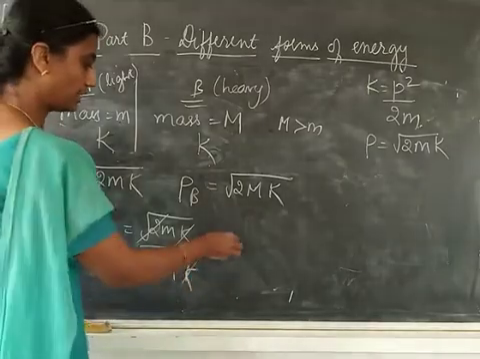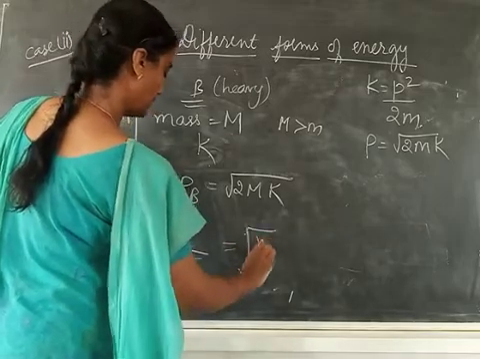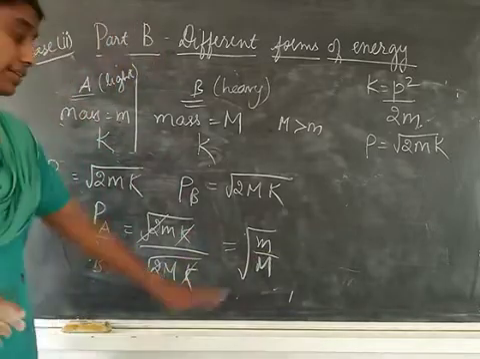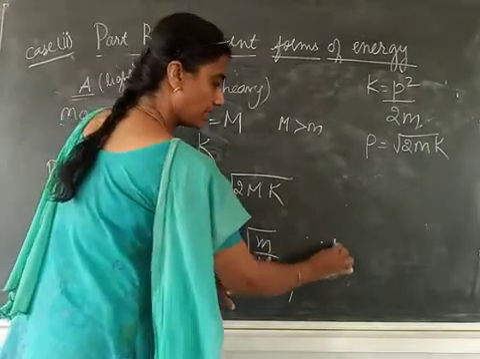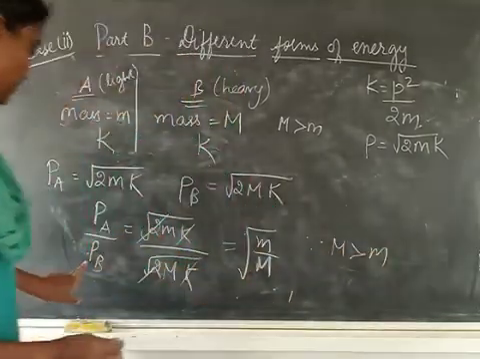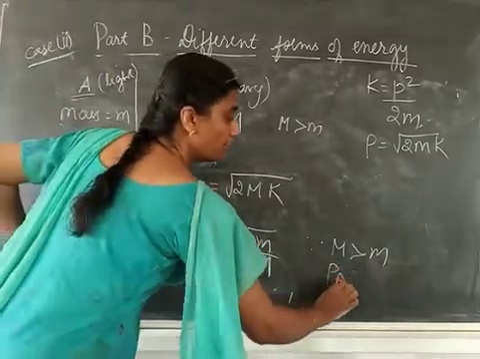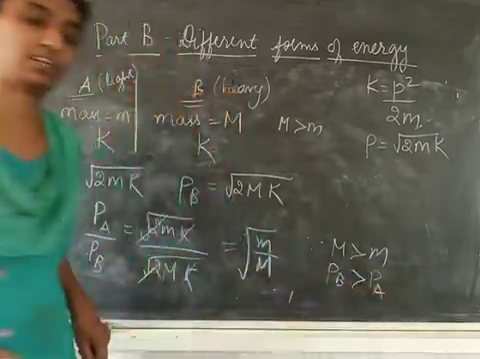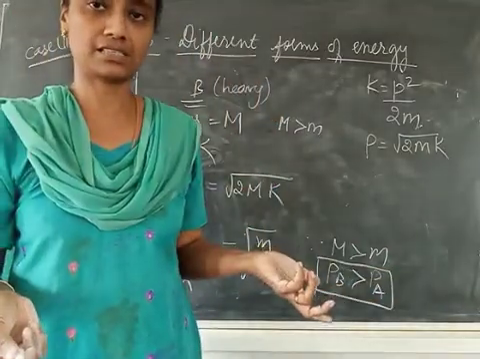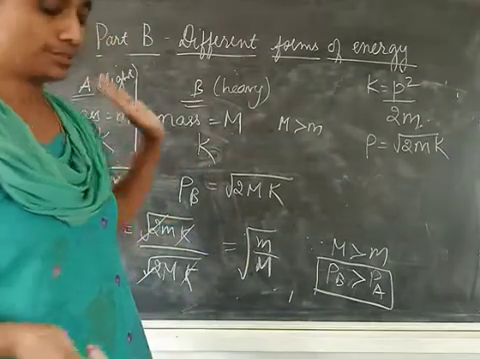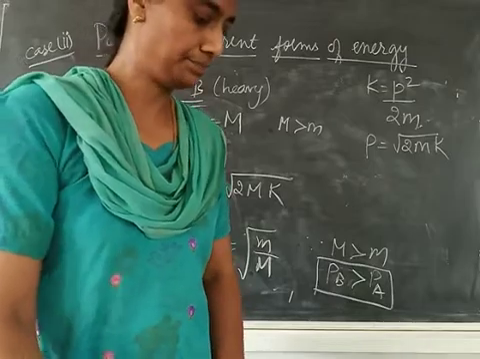So you will end up having root of small m by capital M. Here small m is in the numerator, capital M is in the denominator. Now, the conclusion is, since capital M is greater than small m, the denominator is more than the numerator. So PB, the momentum of B, will be greater than the momentum of A. This is the conclusion, just the opposite of what you had in the previous case. Is it clear, children? These two come in logical questions, so you should be able to do that.